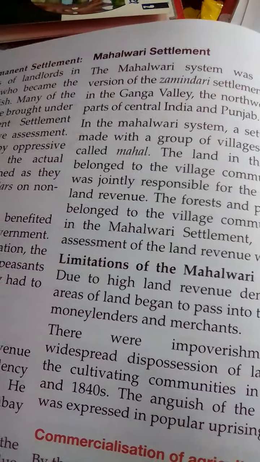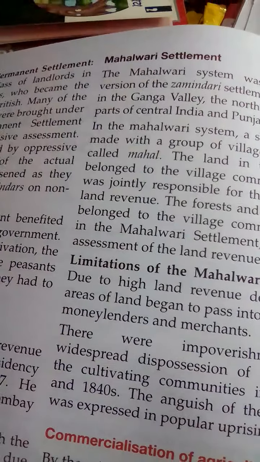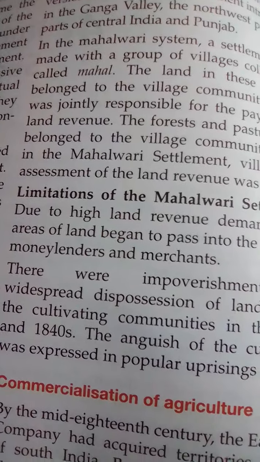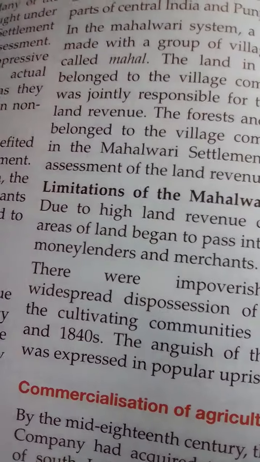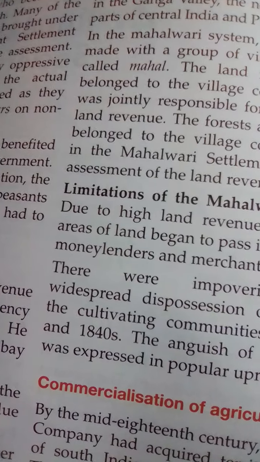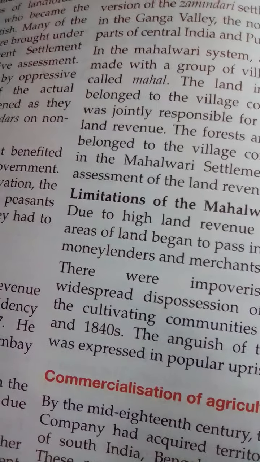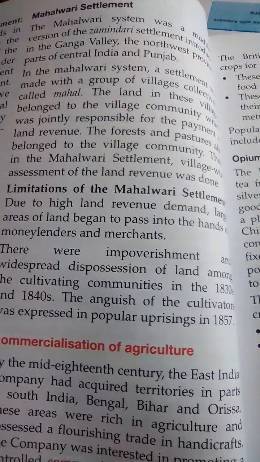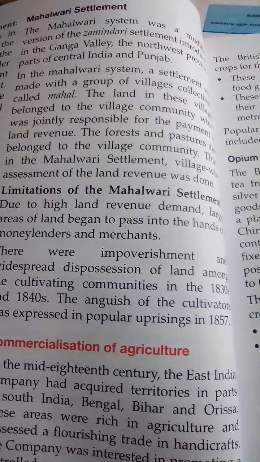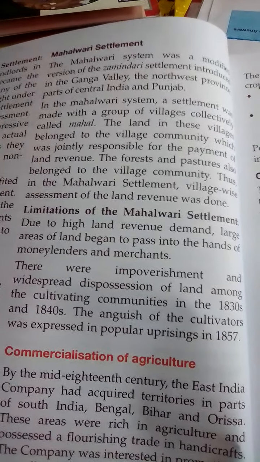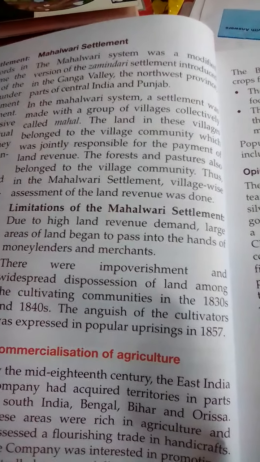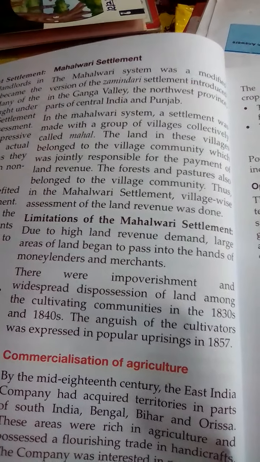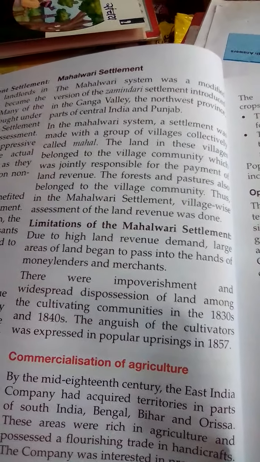The land in this village belonged to the village community, which was jointly responsible for the payment of the land revenue. The limitation of this settlement is, due to high land revenue demand, large areas of land began to pass into the hands of the money lenders and the merchants. There was impoverishment and widespread dispossession of land among the cultivating communities in the 1830s and 1840s. The anguish of the cultivators was expressed in the popular uprising in 1857.